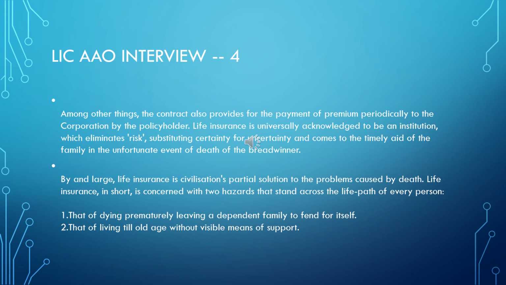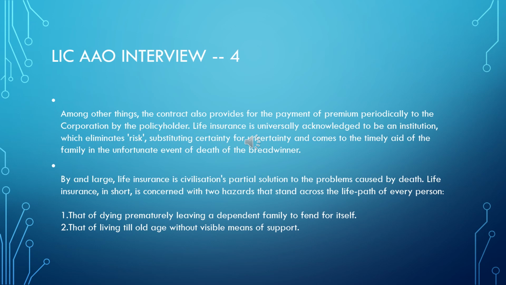And it comes to the timely aid, that is the family will be helped, if they can't compensate for the death of the person. If the policyholder dies, then the nominee will get the amount insured. Then next point, by and large life insurance is civilization's partial solution to the problem caused by death.